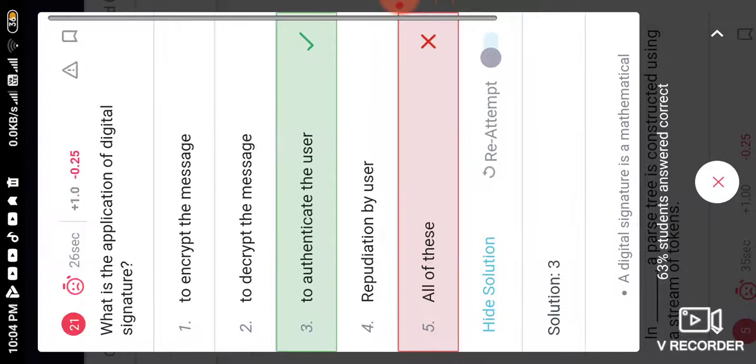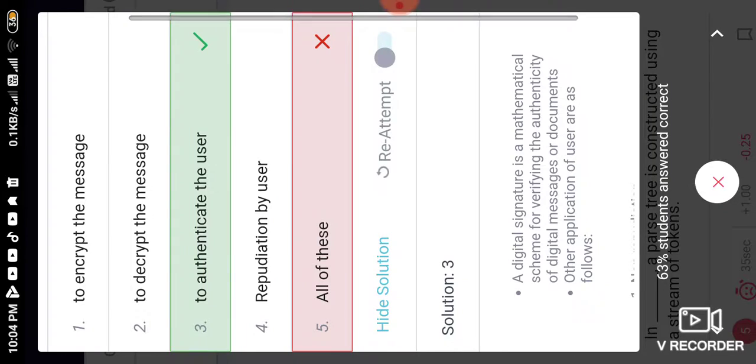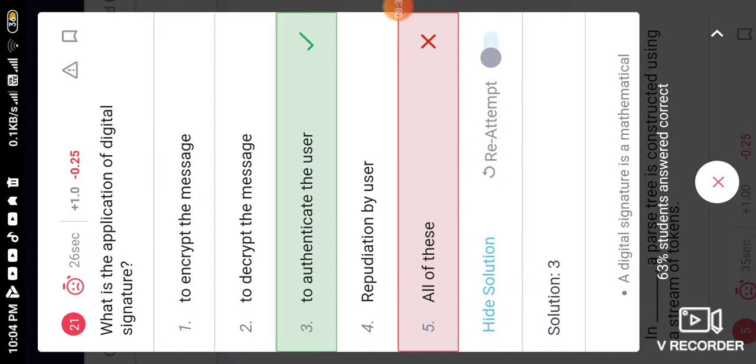So we use digital signature as authentication, so that no unauthorized person can access the data.